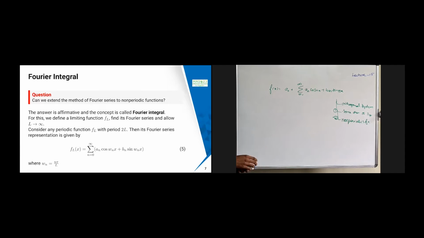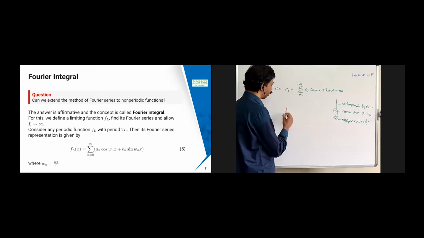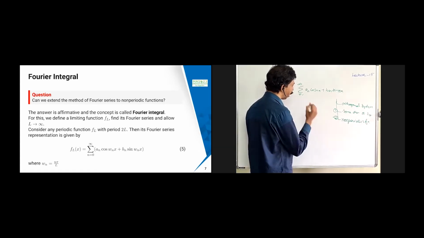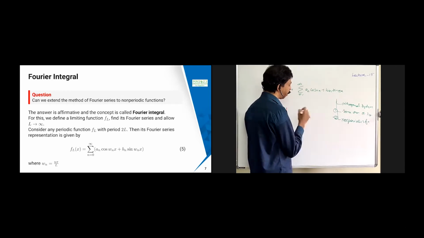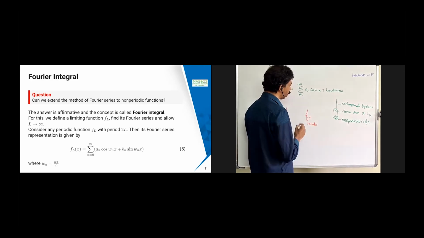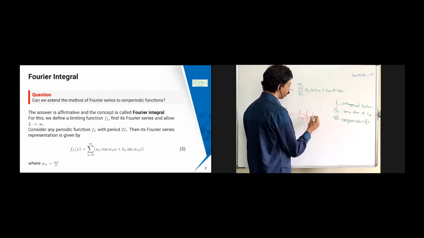The idea behind the Fourier integral is that, suppose you have a function, I am going to find a function fl. This fl is going to be a periodic function, I am going to construct a periodic function. I am going to approximate this f of x, or consider the limit L tends to infinity of fl of x.